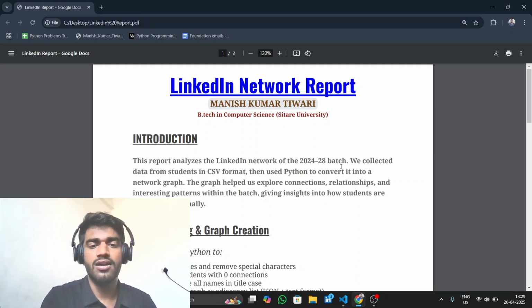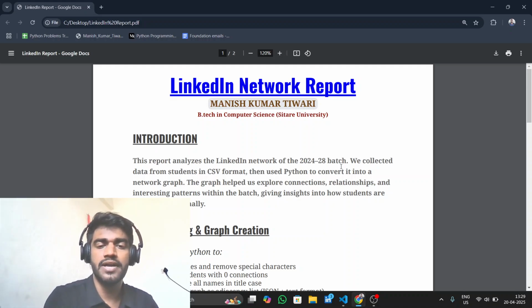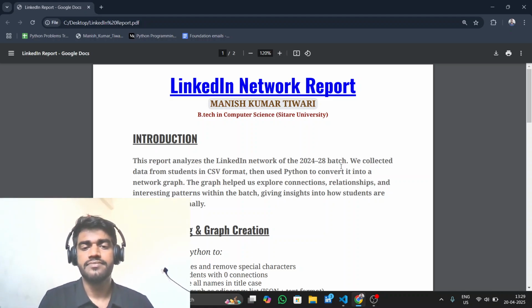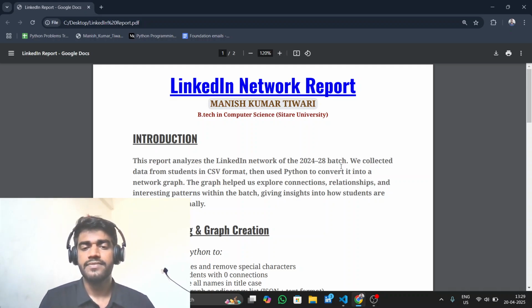First, I cleaned all the first names and last names and kept letters and spaces only. Then I cleaned the company names, removed symbols, and kept the proper letters and numbers. Also, if any name or company name was missing, I left it blank so that no wrong data is added. After cleaning, I saved everything in the same file to avoid confusion and extra files. This also saved a lot of time, and now the data was ready to use for the analysis.